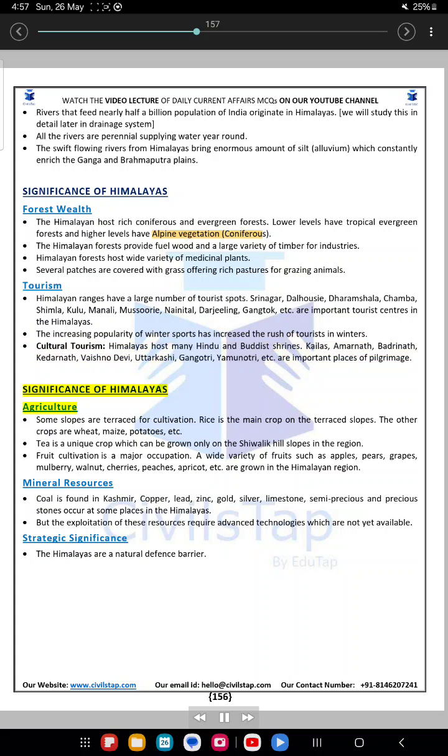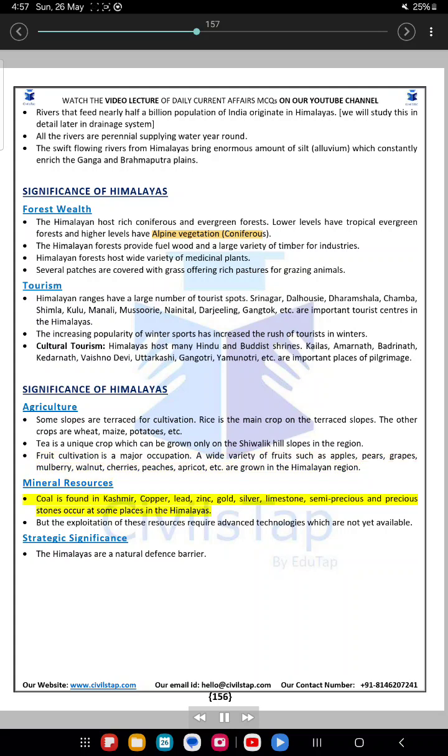Significance of Himalayas: agriculture. Some slopes are terraced for cultivation. Rice is the main crop on the terraced slopes. The other crops are wheat, maize, potatoes, etc. Tea is a unique crop which can be grown only on the Shivalik hill slopes in the region. Fruit cultivation is a major occupation. A wide variety of fruits such as apples, pears, grapes, mulberry, walnut, cherries, peaches, apricot, etc. are grown in the Himalayan region.